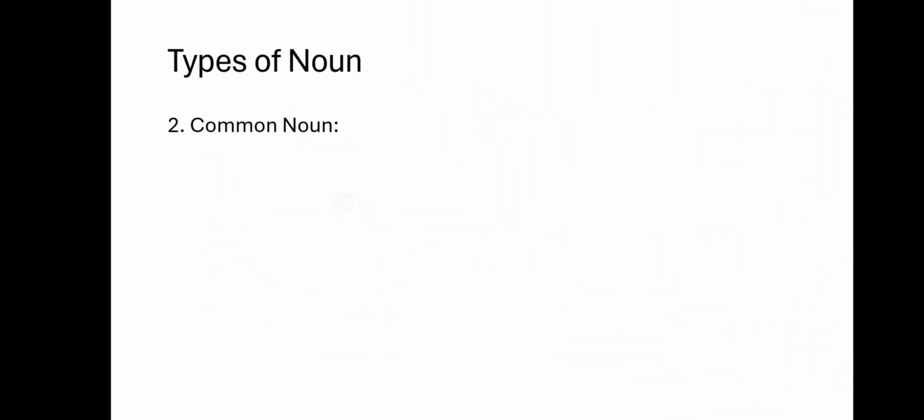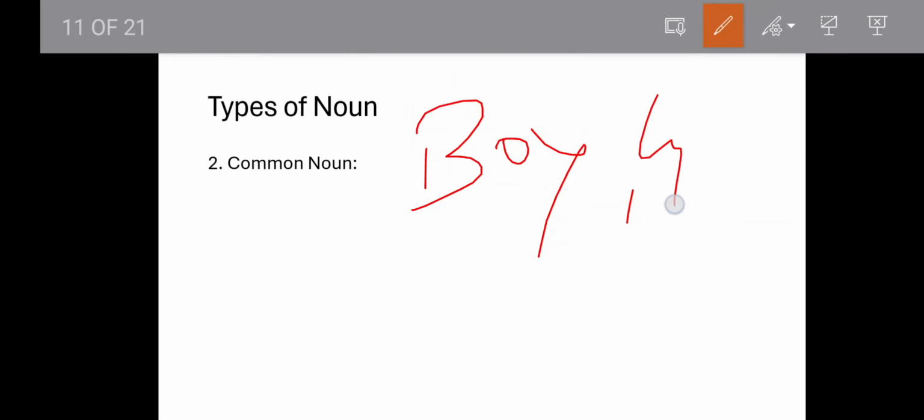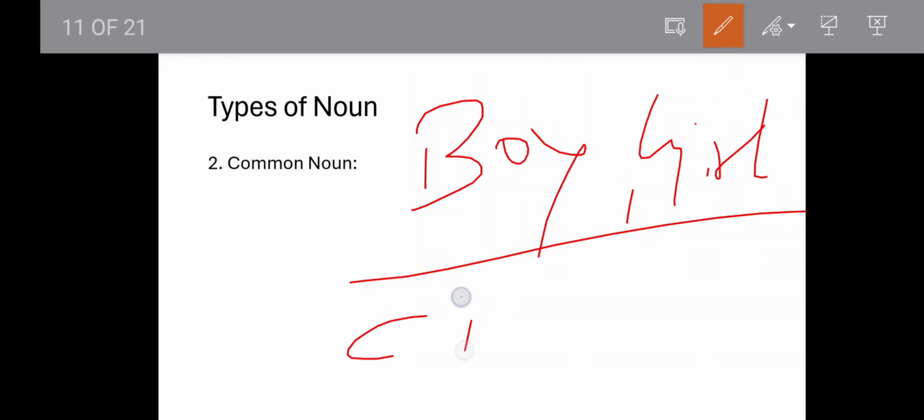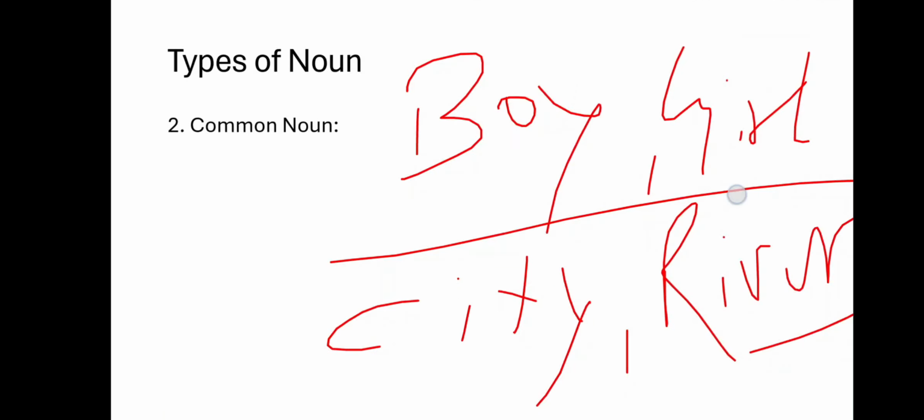The second one we have is common noun. A common noun is something that talks about a community of things, like boy, girl, right? So like city, or like river. All these nouns talk about a community of things. It is not talking about any specific river or city, or a boy or girl. So it will be a common noun.